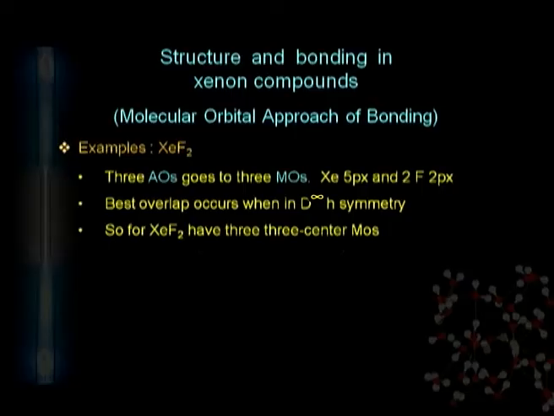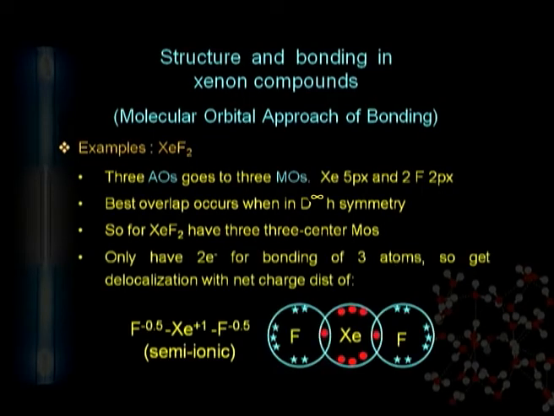On the basis of molecular orbital theory, we can understand the formation of molecular orbitals from the atomic orbitals. In this section, we can see one orbital of the fluorine and one orbital of the other fluorine overlap with one orbital of xenon. That is, a total of 3 orbitals are involved in the formation of the bond.